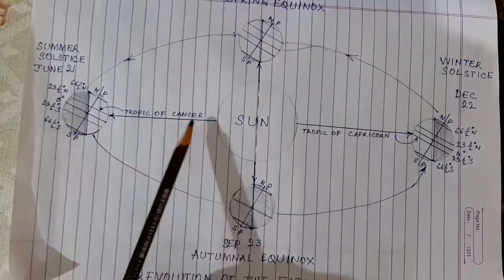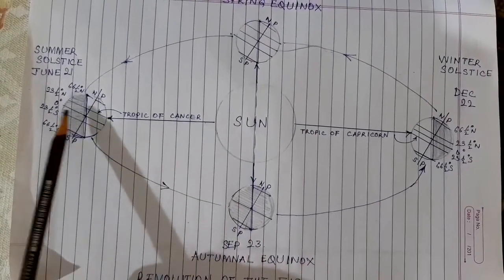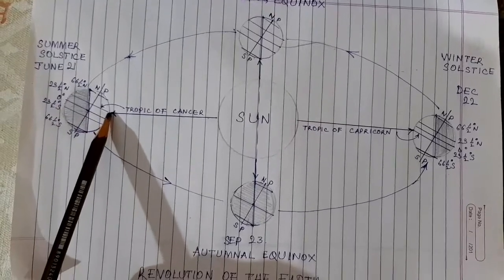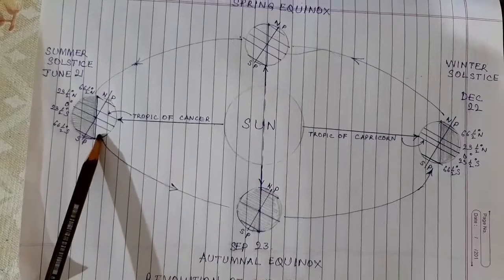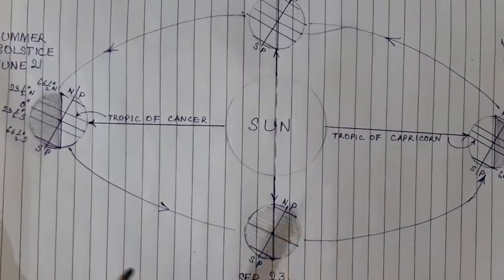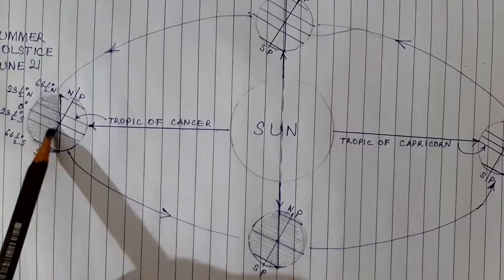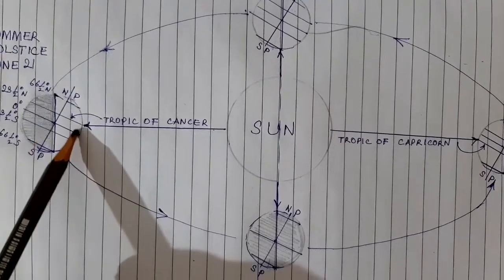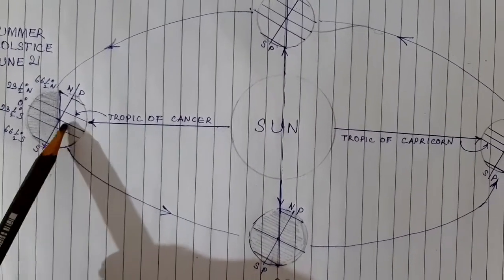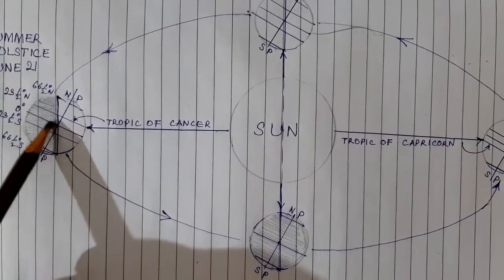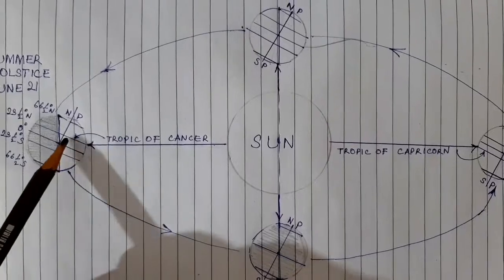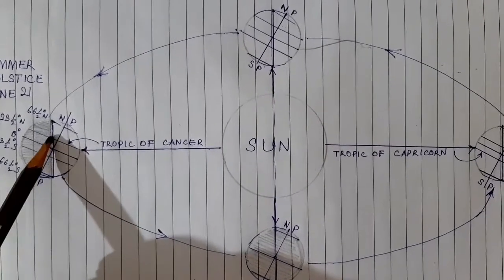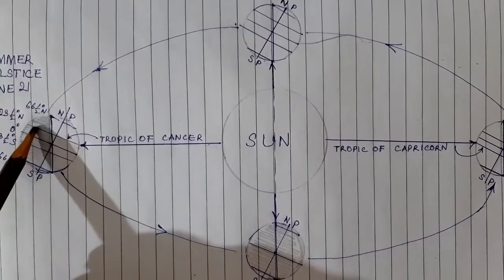At this time, the sun rays are vertical at the Tropic of Cancer and the North Pole is tilted towards the sun. So because of this, what happens? At the equator, the duration of daylight is the same as the duration of night. But at the Tropic of Cancer, the duration of daylight is longer than the duration of night.